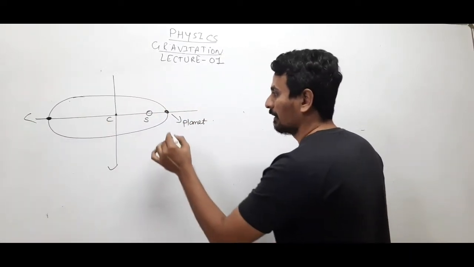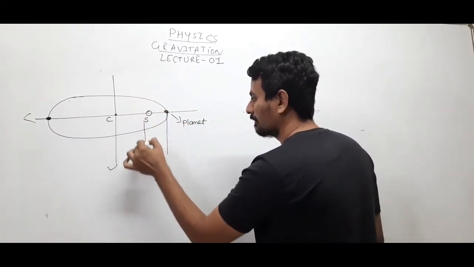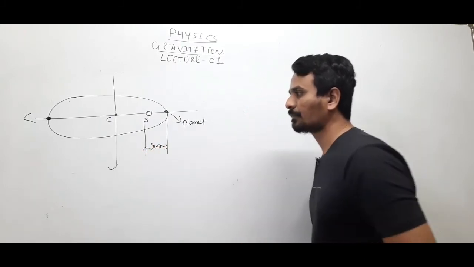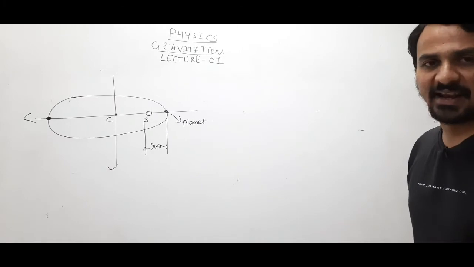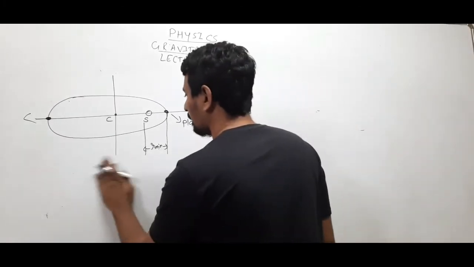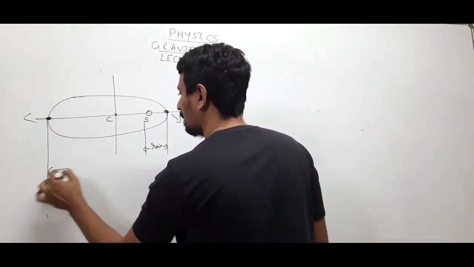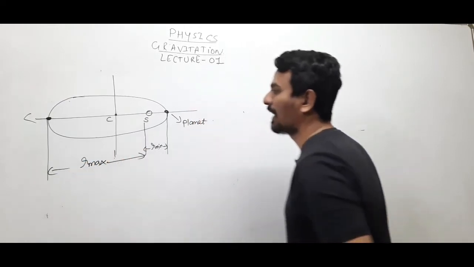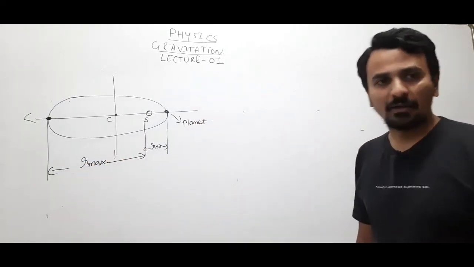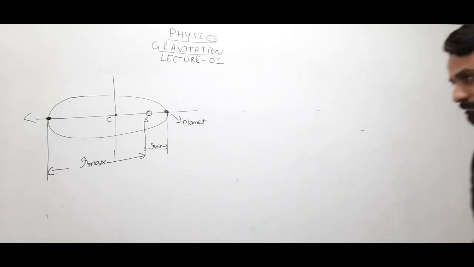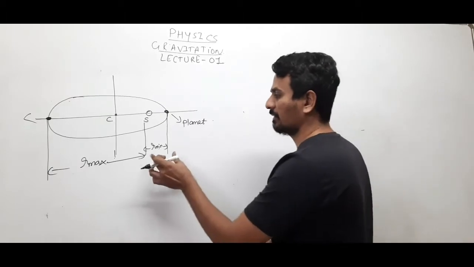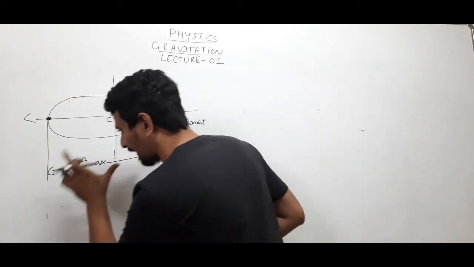So this is the minimum distance between a planet and the sun, and this is the maximum distance between the sun and the planet. Now we'll see what is R minimum and what is R maximum.